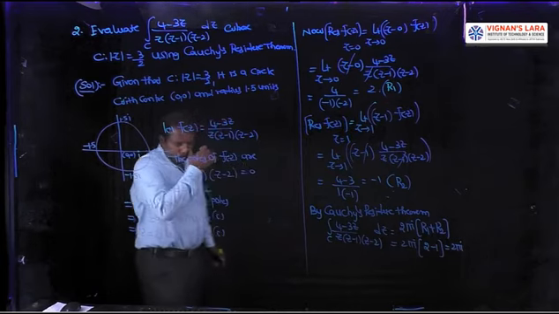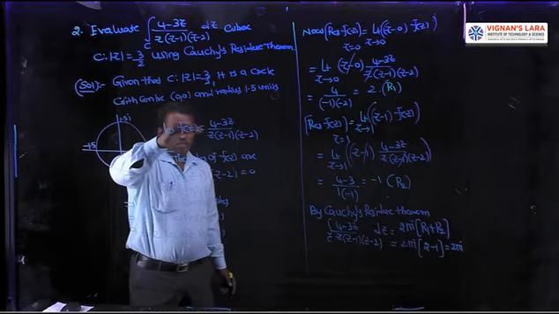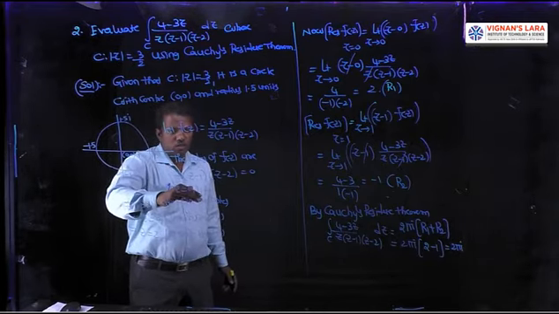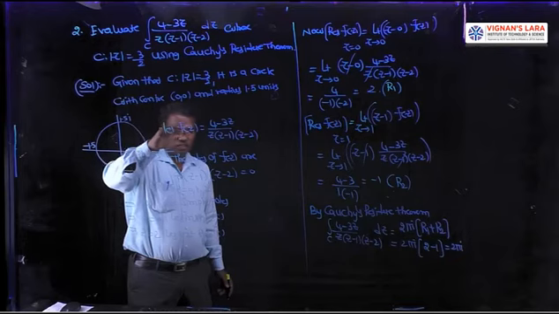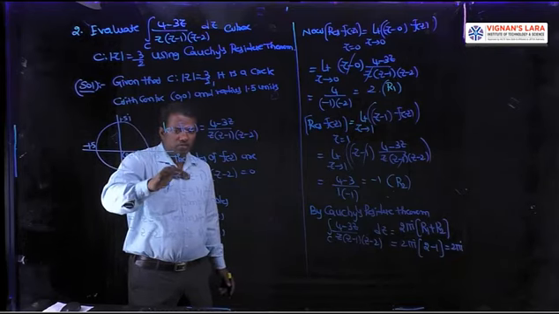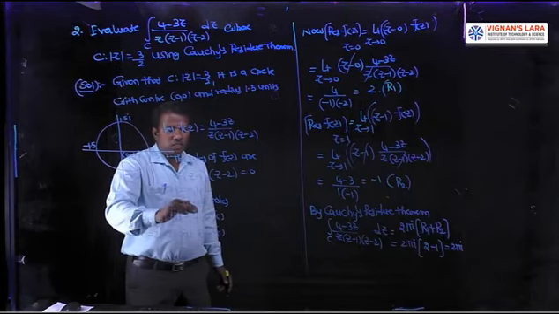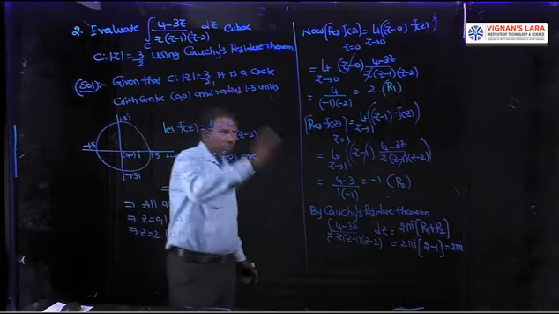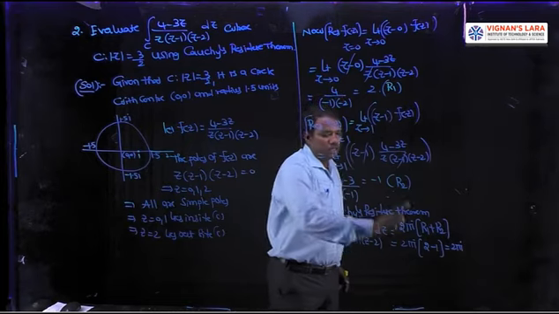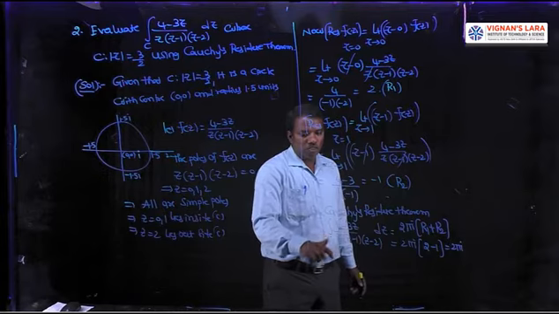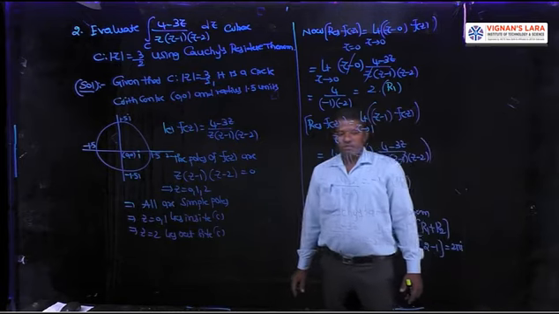In any problem, two parts are there. Part 1 is defining the curve, defining the function, defining the poles and the orders of the poles, and defining which poles are inside C and which poles are outside C. Part 2 is calculation of residues at the poles inside C, then applying Cauchy's residue theorem: the integral over C of f of z dz equals 2 pi i into (R1 plus R2). So the value is 2 pi i.